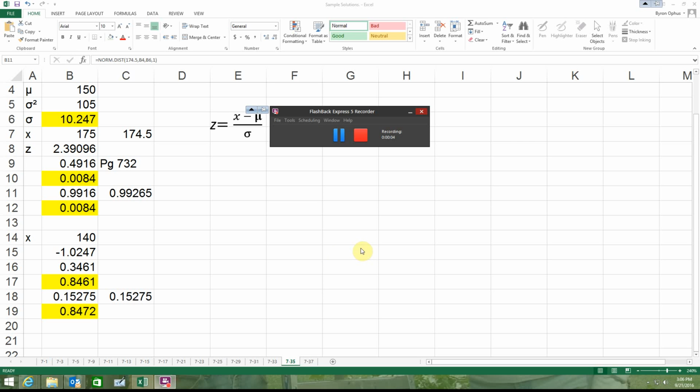7-36, and this is not so different from what we've been doing, so we'll walk through it a little bit. 35 says a study conducted by a nationally known health club revealed that 30% of its new members are 15 pounds overweight. A membership drive in the metropolitan area resulted in 500 new members. It has been suggested that the normal approximation be used. Does this problem qualify as a binomial problem?